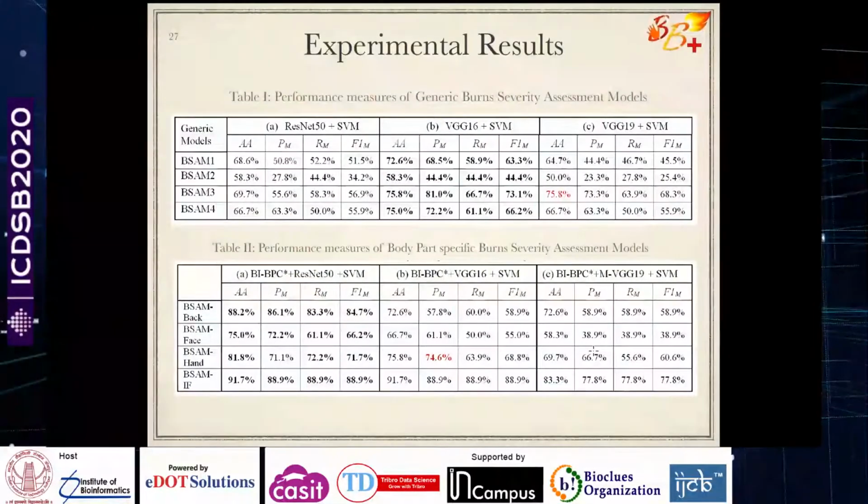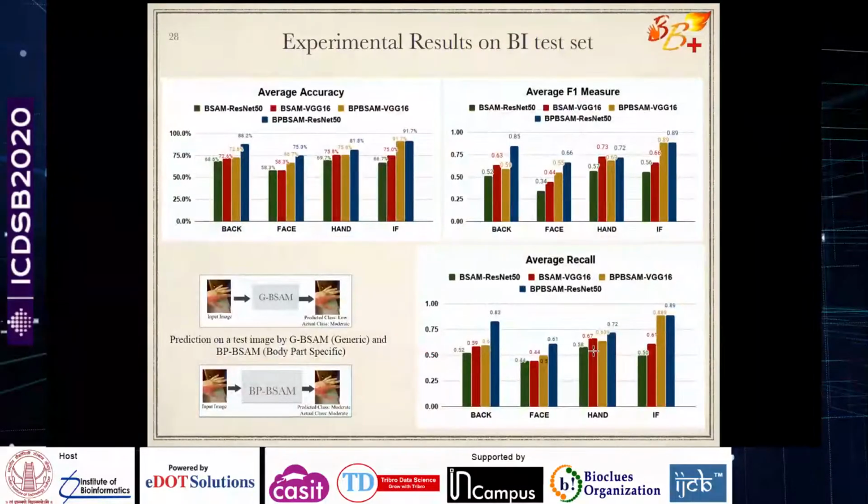So what we observe from this is that the generic model was not performing that well compared to the body part specific models. Within the body part specific models also, if you observe consistently, BSAM ResNet 50 has been performing the best. The blue curves are better for different metrics, either we take the accuracy, F1 measure, or the recall.